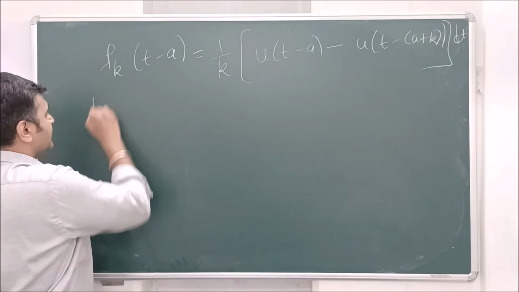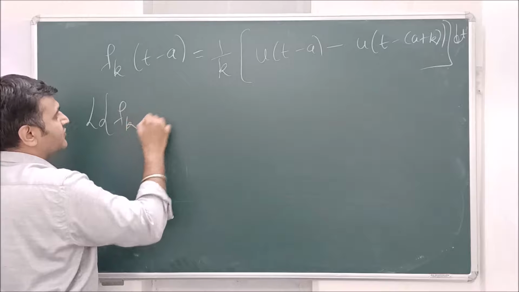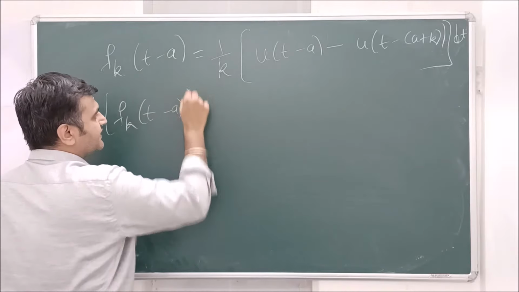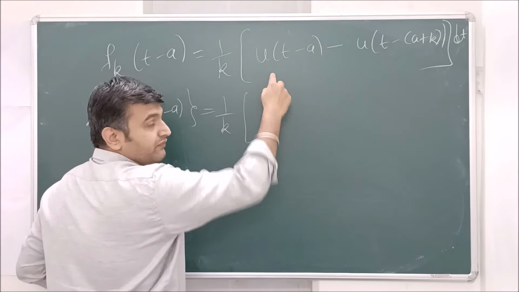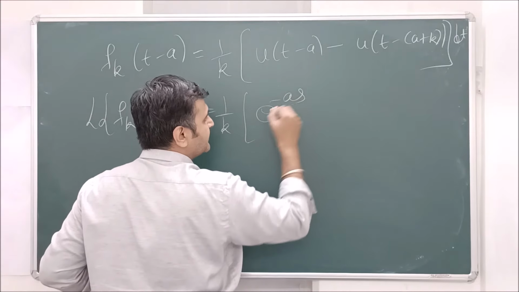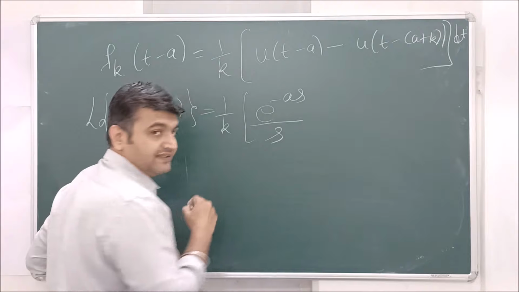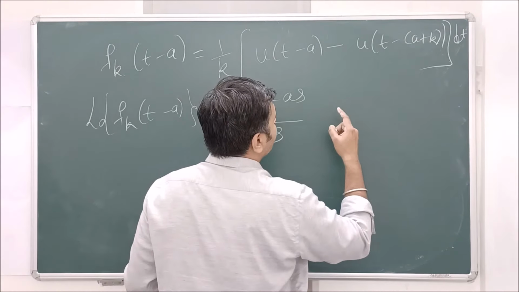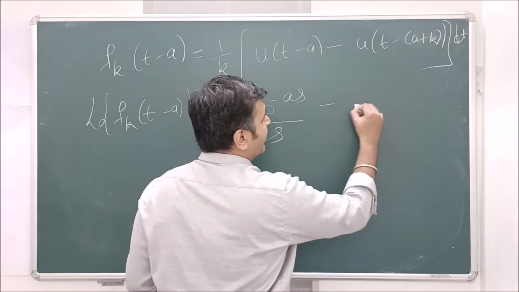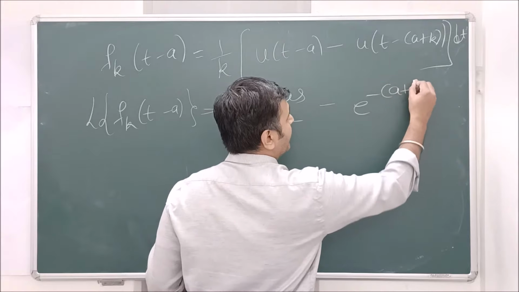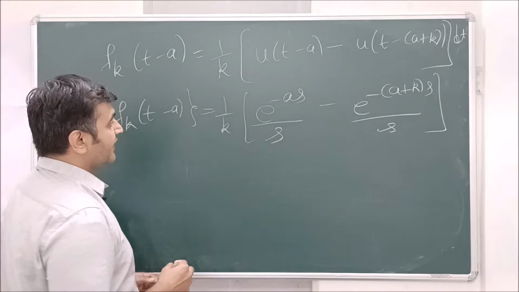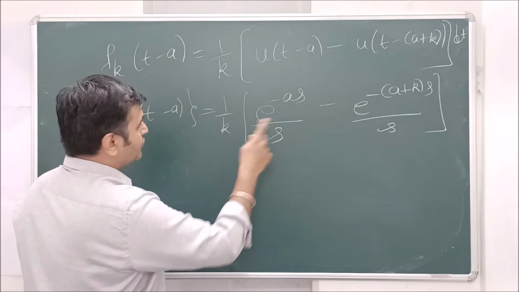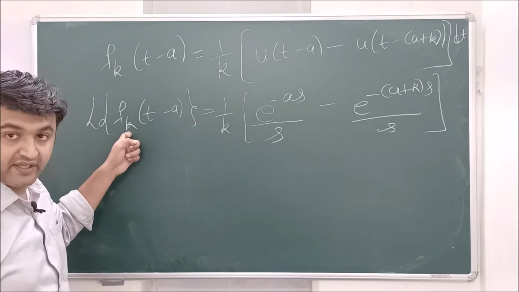So you find the Laplace. What is Laplace of f_k(t - a)? 1/k will come outside. What is Laplace of unit step function? e^(-as)/s. And here what do you have? e^(-as) minus e^(-(a + k)s), upon s. Right? So what is this? So yeah, this is the Laplace of f_k.